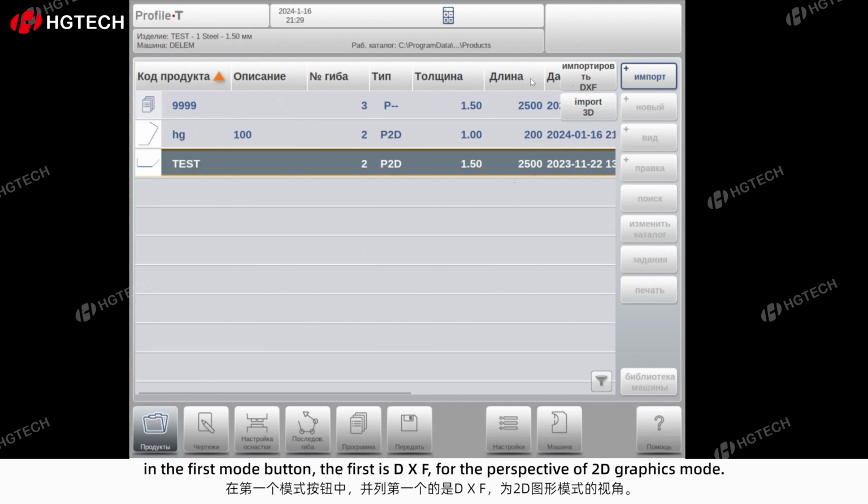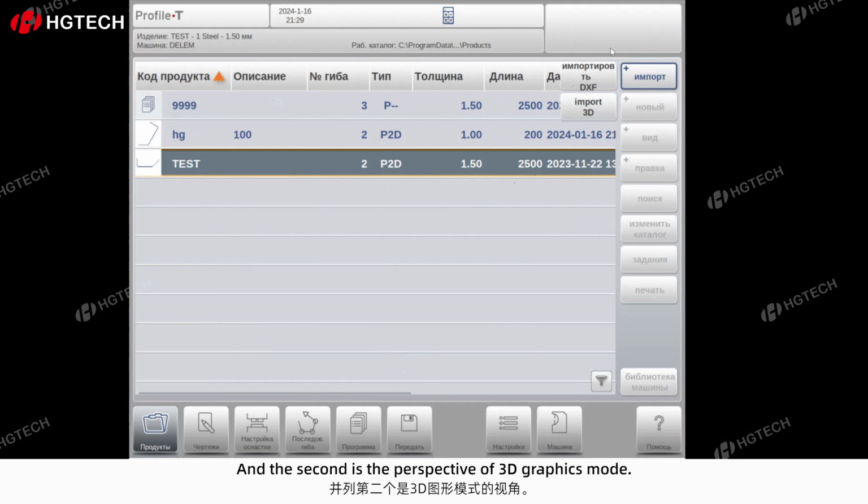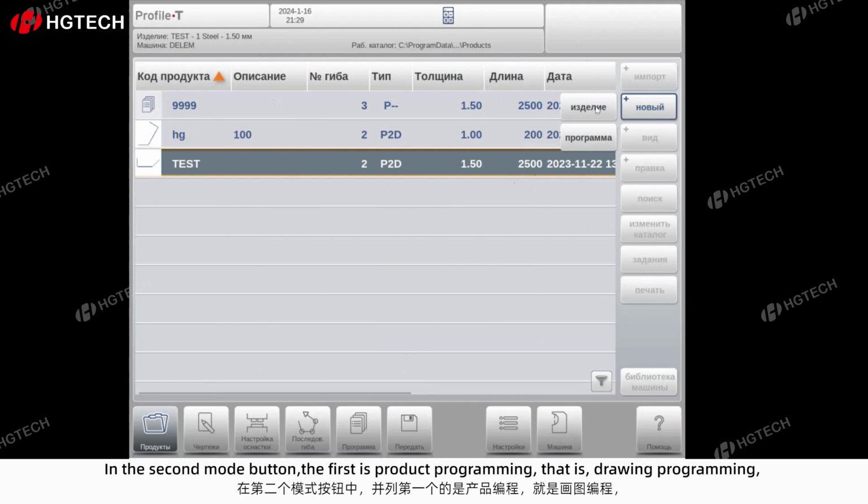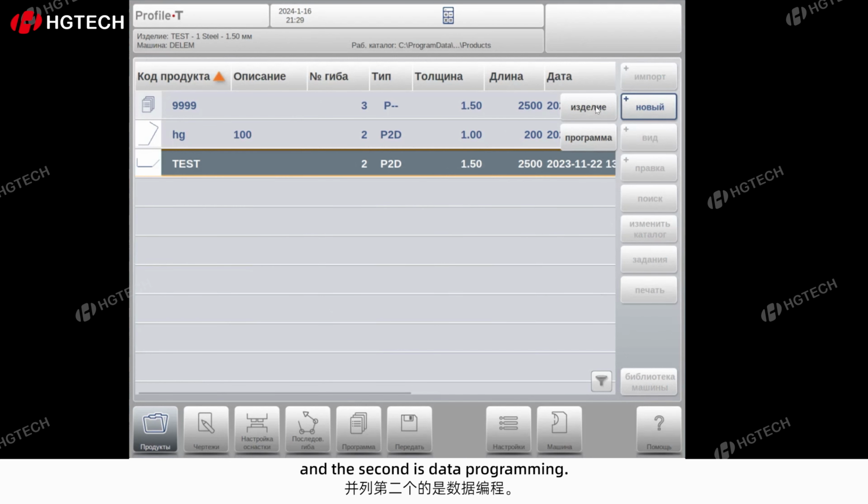In the first mode button, the first is DXF, for the perspective of 2D graphics mode. And the second is the perspective of 3D graphics mode. In the second mode button, the first is product programming, that is, drawing programming, and the second is data programming.